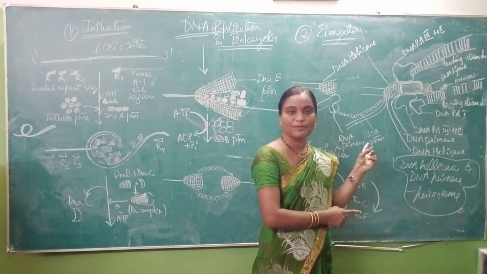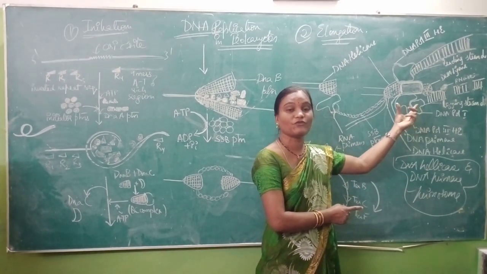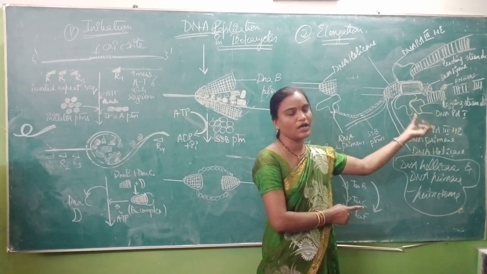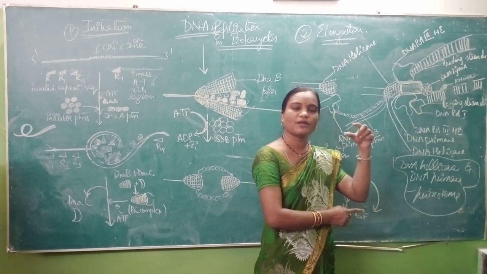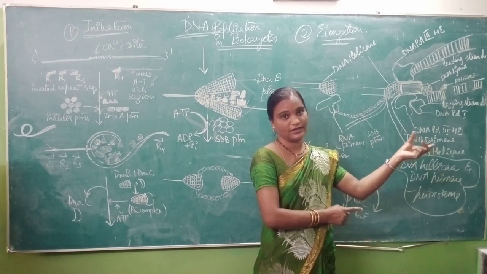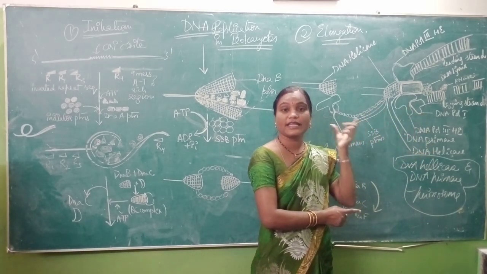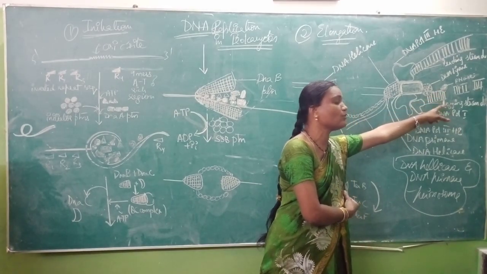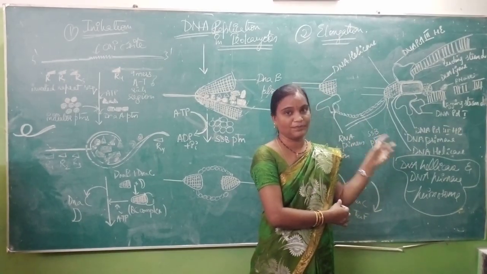Now these RNA primers will form in the gaps formed in your lagging strand. So after addition of RNA primers in the gaps, the RNase enzyme, see this is your RNase enzyme, will come into action to remove the unwanted RNA primers.